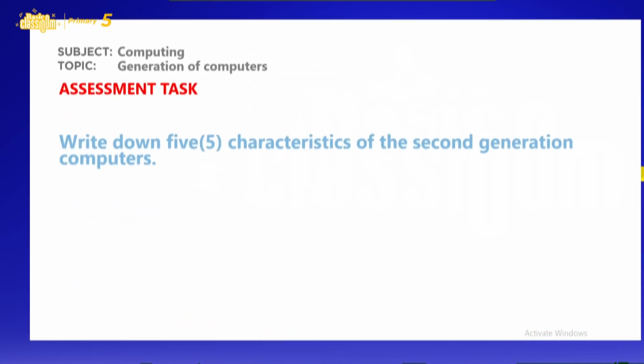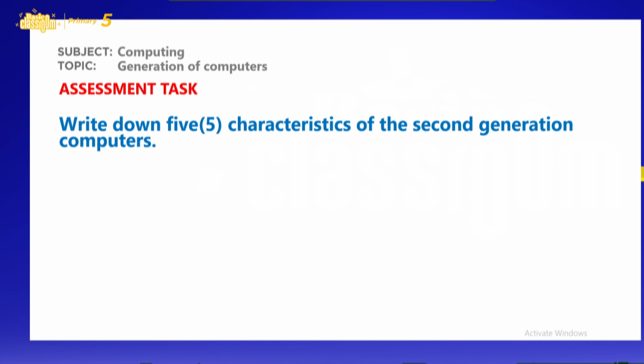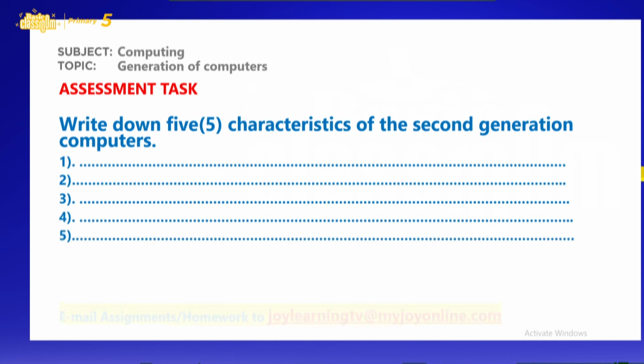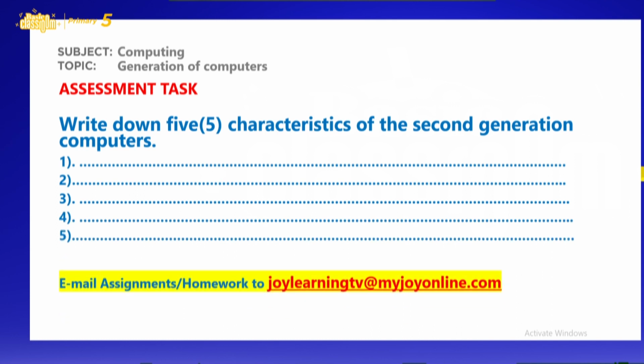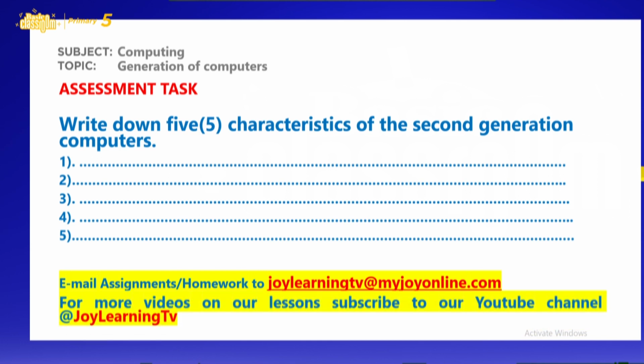So on the screen, we have our assessment task. Write down 5 characteristics of the second generation computers. Then you send your answer to our email, joylearningtv@myjoyonline.com. So this is where you send us your answer.